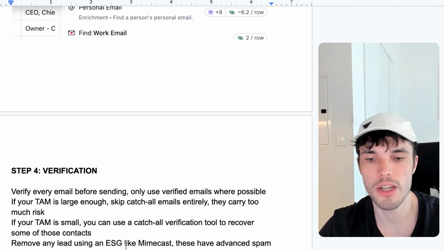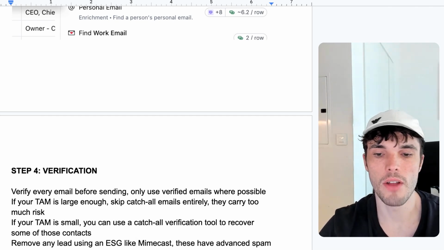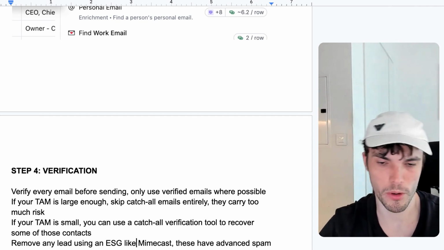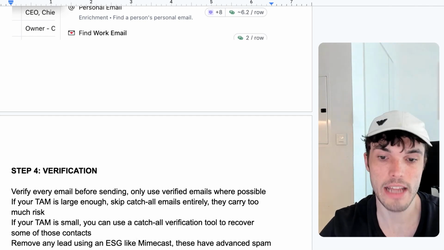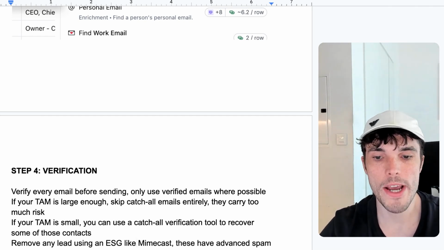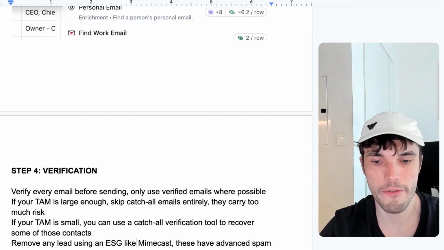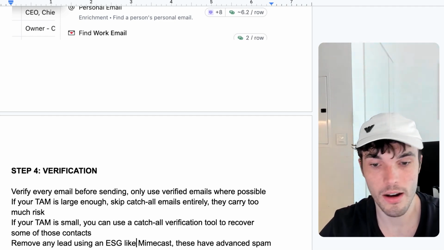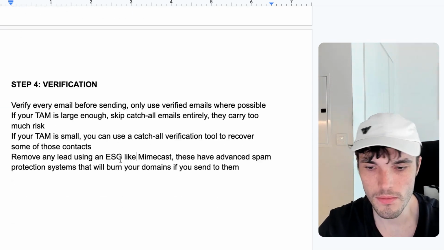So any company that's using an ESG like Mimecast, you want to make sure that you remove them because these are more advanced security systems, spam filters, whatever you want to call it. Once you send to these email addresses, it's typically going to bounce and your domains are going to take damage from this. The way you can identify which email addresses have this sort of security system, you can use something like Instantly. They have an automatic detection feature for this, so you can avoid these kinds of emails.